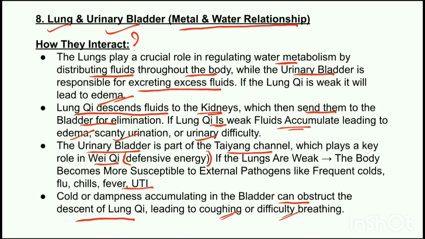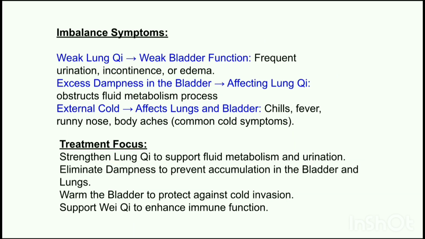Why? Because excess dampness in the bladder obstructs the fluid metabolism process. So instead of the fluids being properly excreted, they accumulate and affect the lungs, which leads to congestion in the lungs. Other symptoms like frequent urination, cloudy urine, burning sensation, cough with mucus, chest congestion, and a feeling of heaviness and sluggishness can be observed. Now, these are the imbalance patterns.